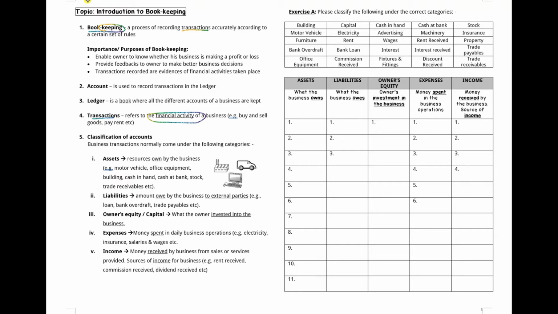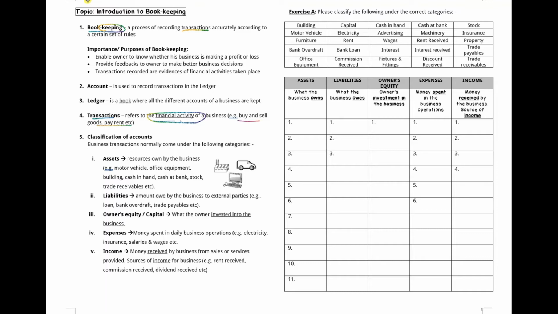All this refers to the transactions of a business. They are financial activities, meaning they involve money and have a monetary value. These are some examples of transactions.